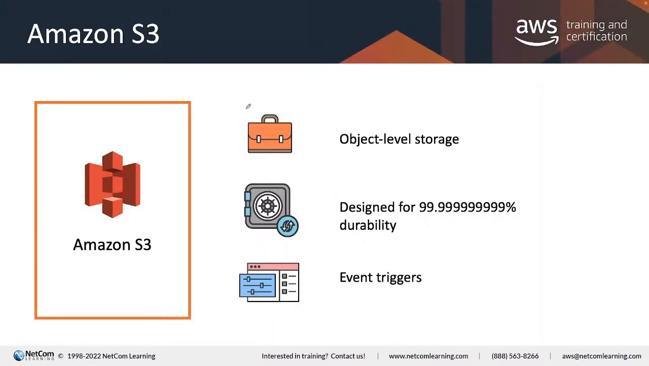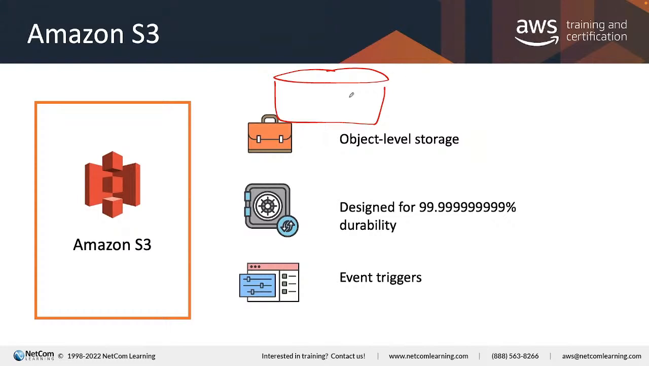So S3 is region bound. The first thing, if you want to store data in S3, you need to create a bucket first. The bucket name must be globally unique. You cannot have a duplicate name with any other AWS customer. After that, in an AWS account, you can create 100 buckets. That's the limit.